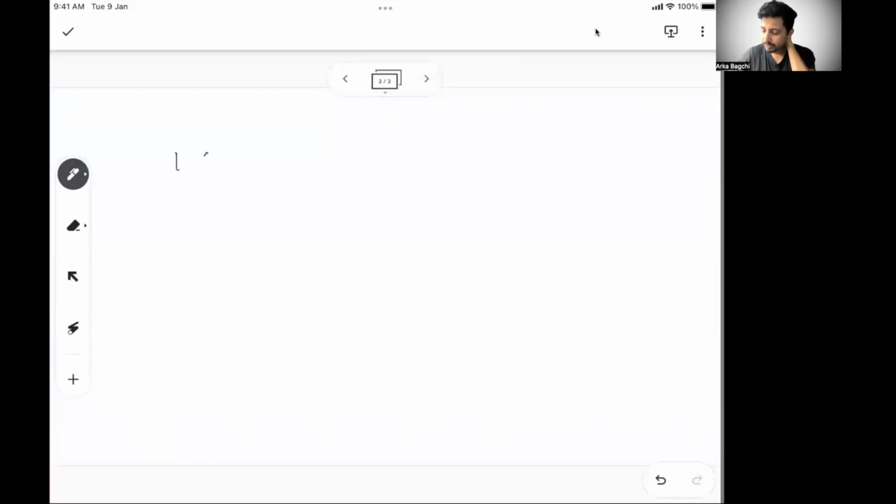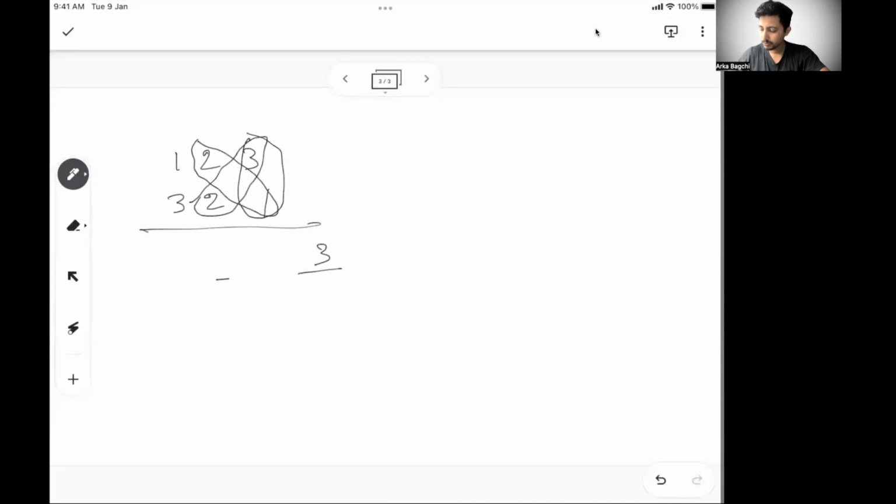So let's say I have 1, 2, 3 and 3, 2, 1 as a multiplication. Again, try and see the trend. First, again, starts with this 3 into 1. So I get 3. Next is again 2 into 1 plus 3 into 2. So 2 into 1 is 2, plus 3 into 2 is 6. So 6 plus 2 is 8. So this is the second digit.